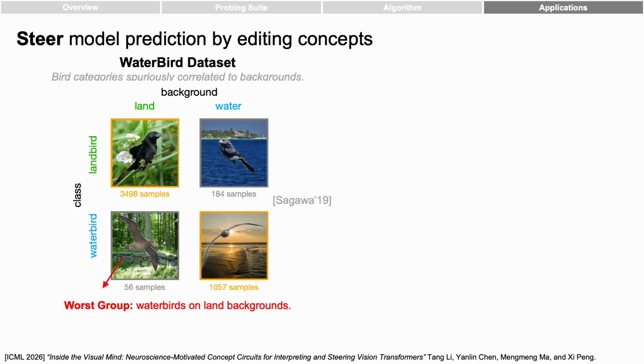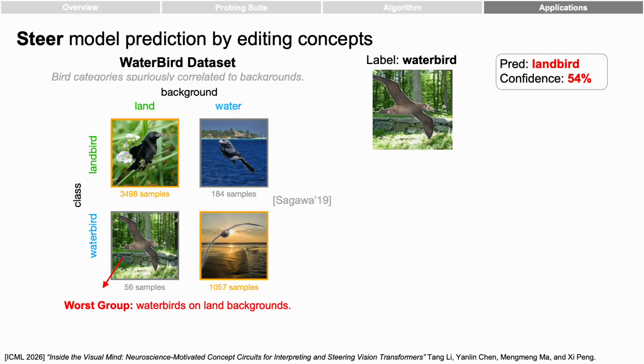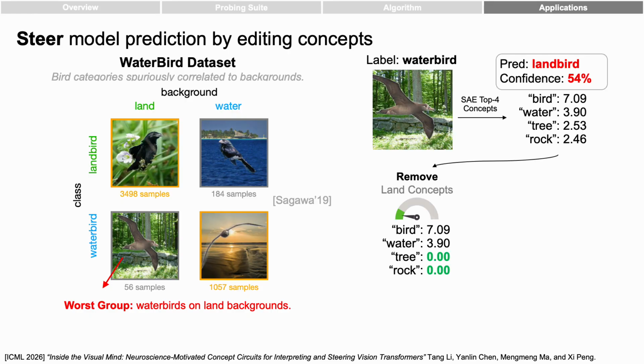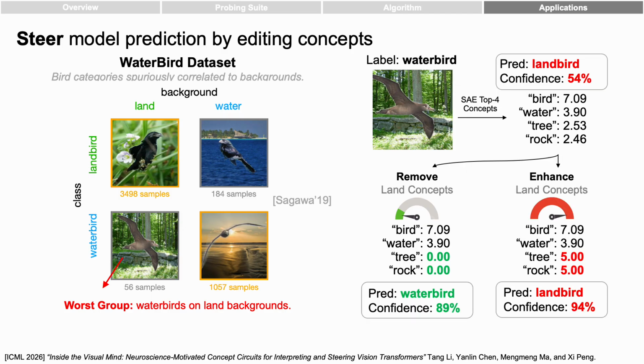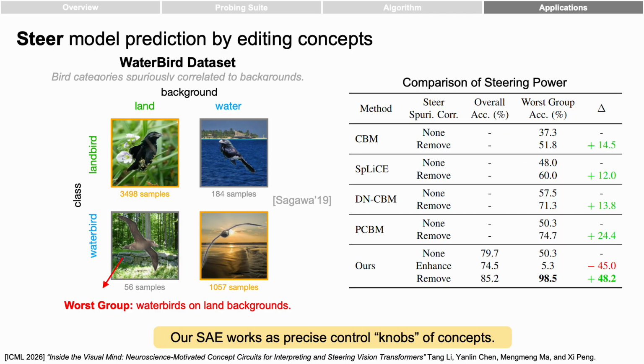Beyond auditing, our toolbox allows us to steer model behavior. On the Waterbirds dataset, we can edit the concepts related to the spurious background cues. And quantitatively, our method shows stronger steering power than existing intervention methods.